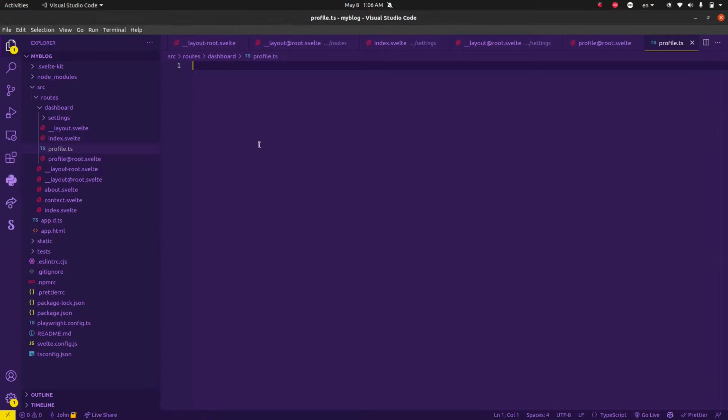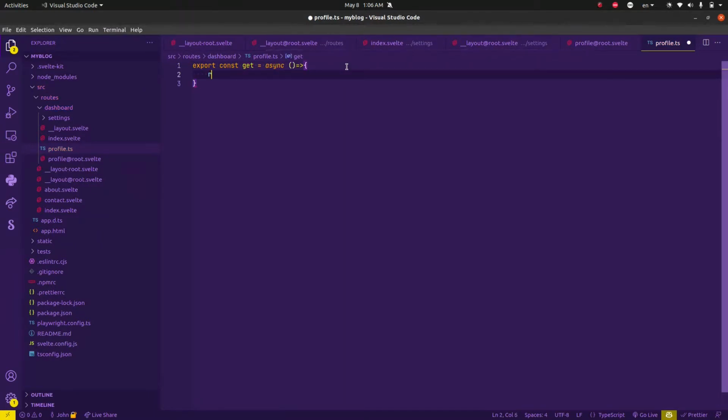And let's add the method. So export const get, and this will be an async function that will simply return a status of 200, and let's say a body with data.